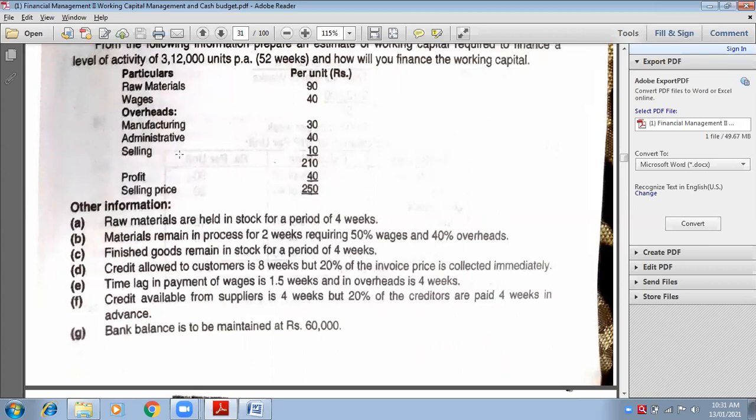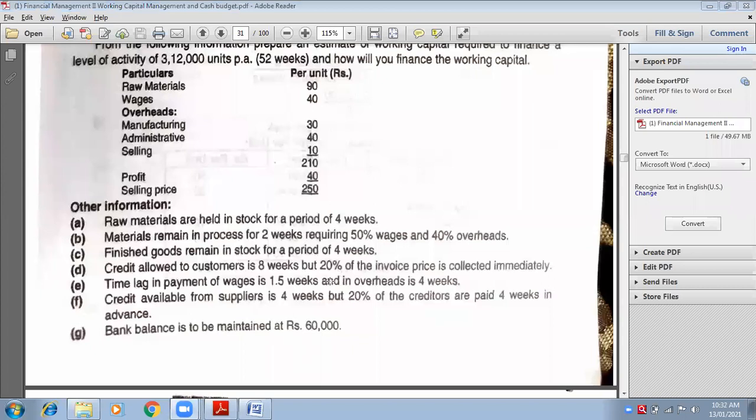Write down debtors. Debtors is my current assets. Go to current assets. Write down debtors. Now tell me, how many units? 6,000. How many weeks? 8 weeks. And rate? 250 and 80%. 250 into 80%. Very good.